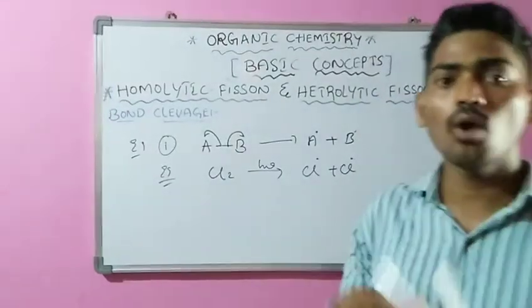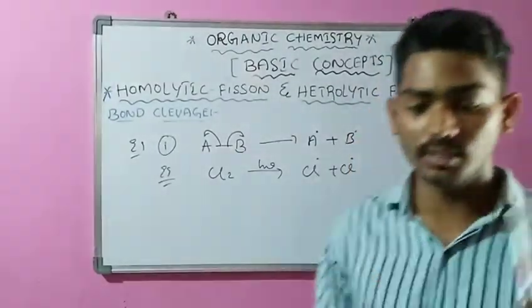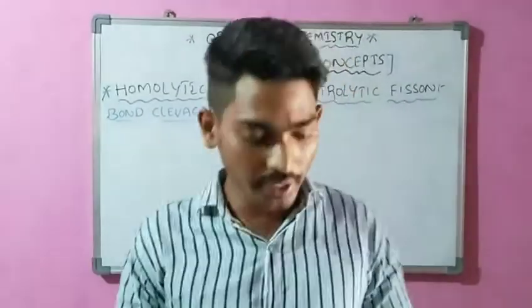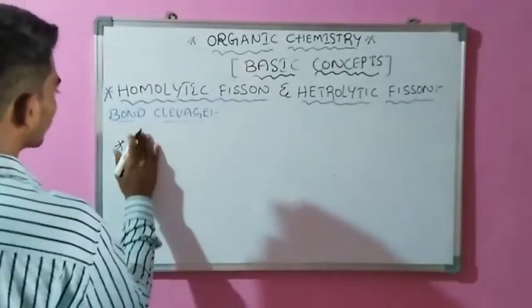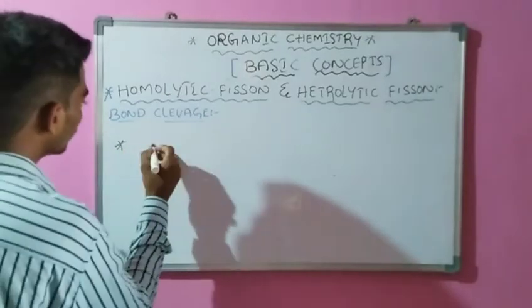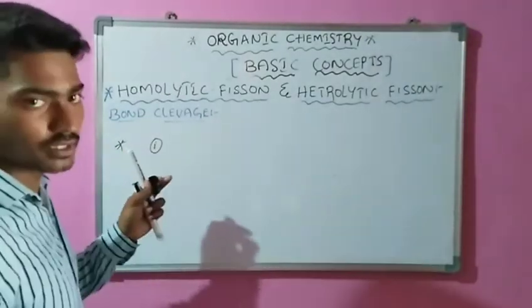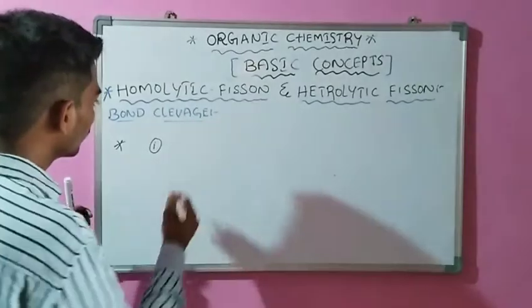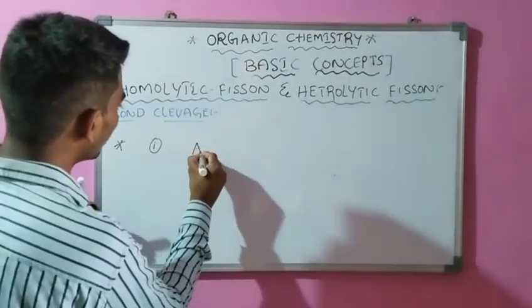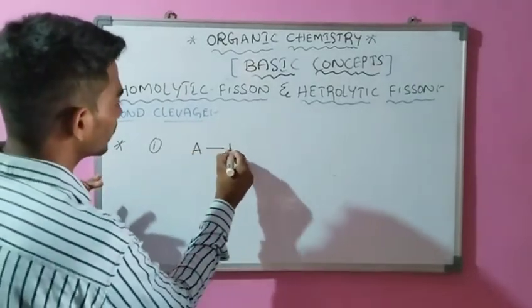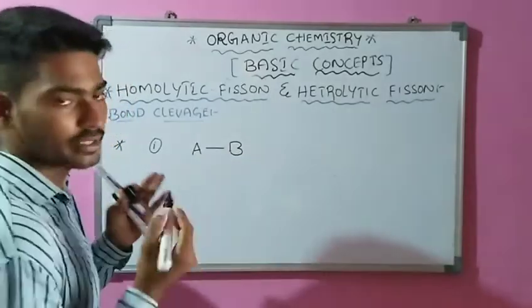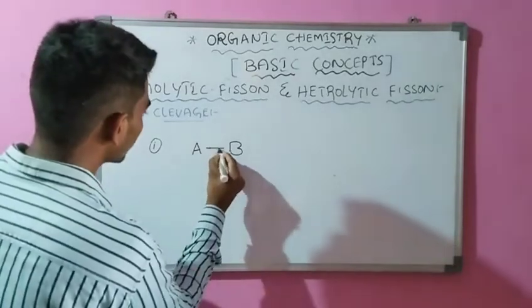Now we are going to heterolytic fission. For example, in heterolytic fission, in case 1, A is covalently bonded with B. This bond is nothing but a pair of electrons.